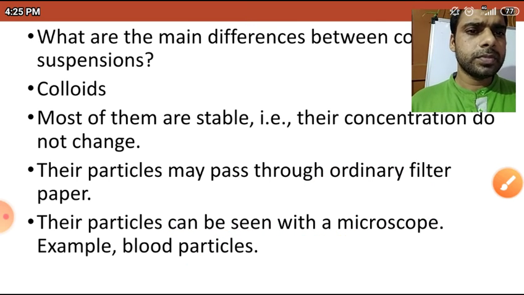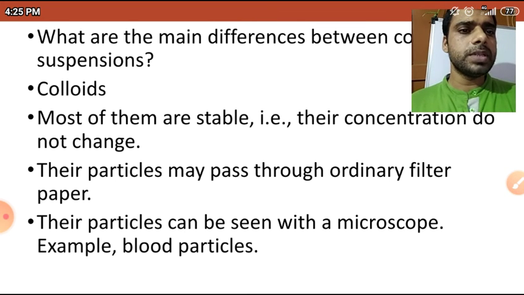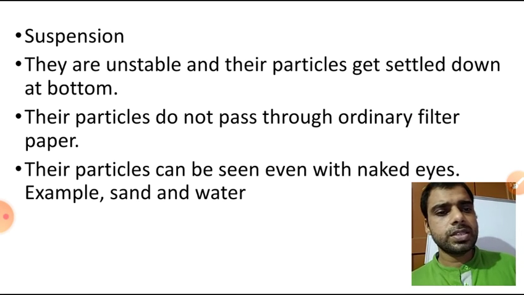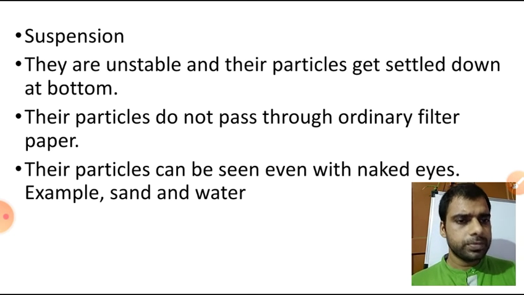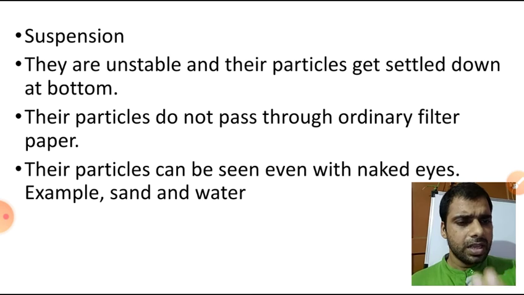Here one more thing you can write: the particle range is 10 to the power minus 7 to 10 to the power minus 5 centimeter. Now you can see suspension, as I have talked about, this is the difference between colloids and suspension. In a suspension, the particles must be unstable. Take one example of sand plus water: sand will settle down at the bottom. That sand is unstable, it cannot be suspended in the liquid, so that's why it will settle down at the bottom. Their particles do not pass through ordinary filter paper, because the particle sizes are big and the filter paper holes are small.